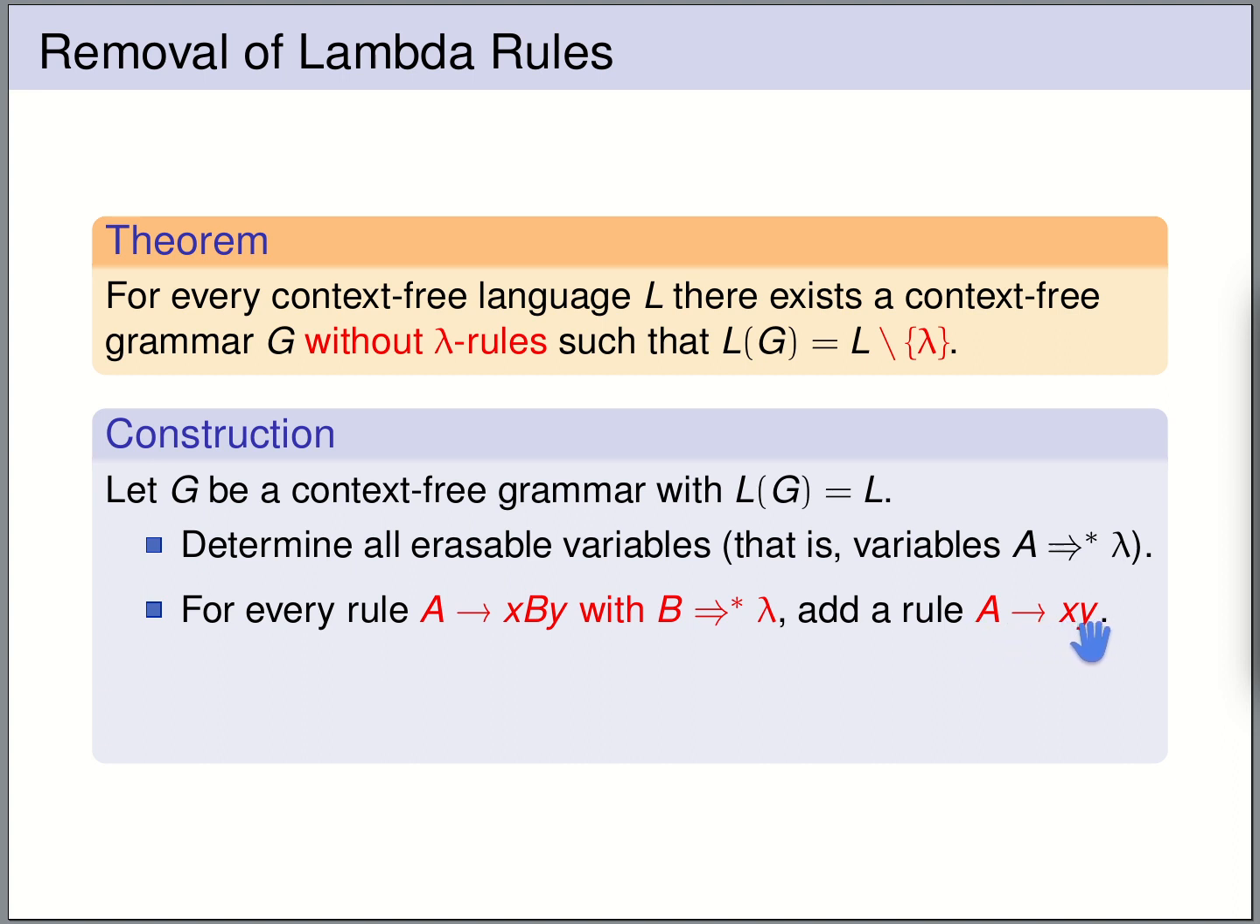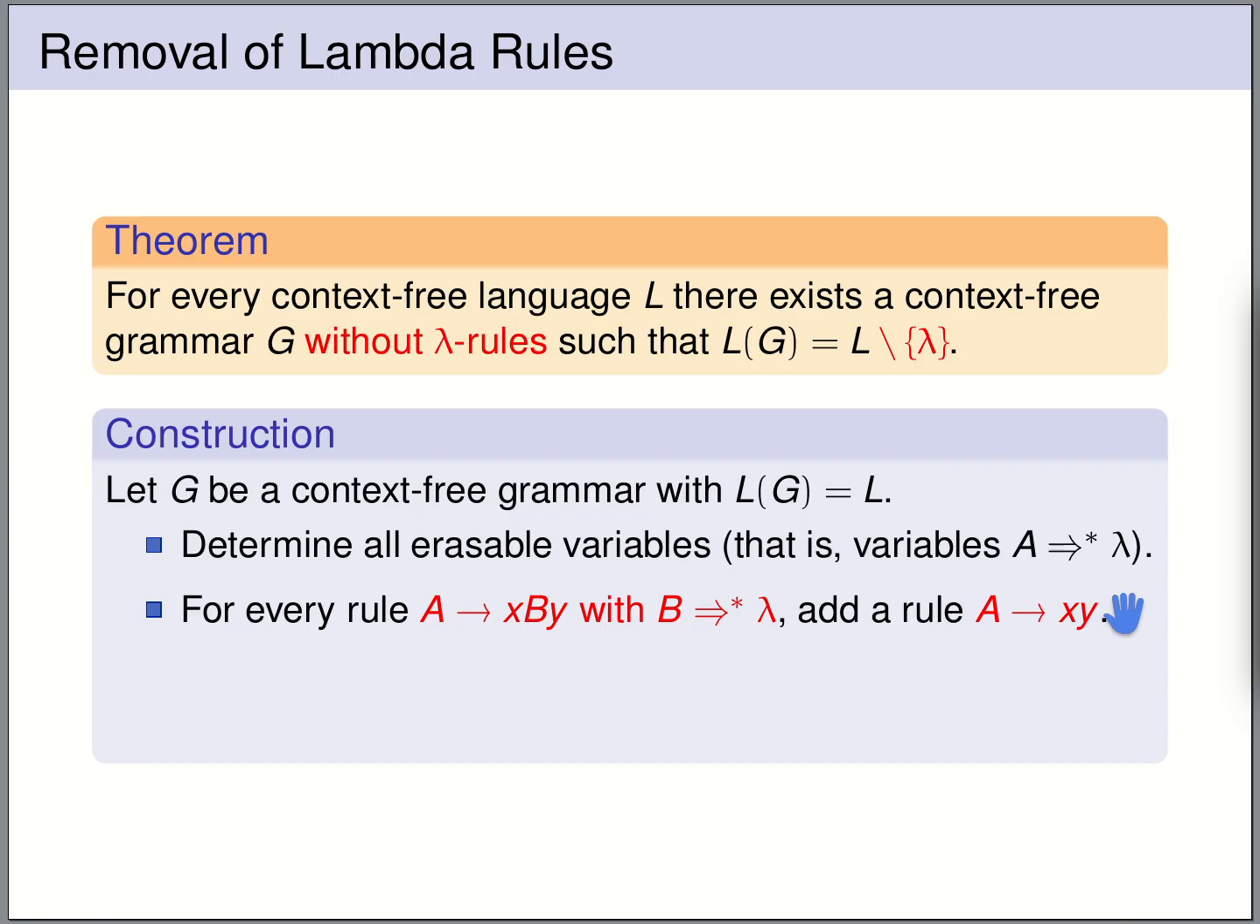So what's the intention of this fresh rule? The idea is that our variable B is erasable, and if we remove all the lambda production rules, then B will no longer be erasable. So this fresh rule caters for this case that we would like to erase B, but we no longer have lambda production rules, so the B is already pre-erased, so to say.